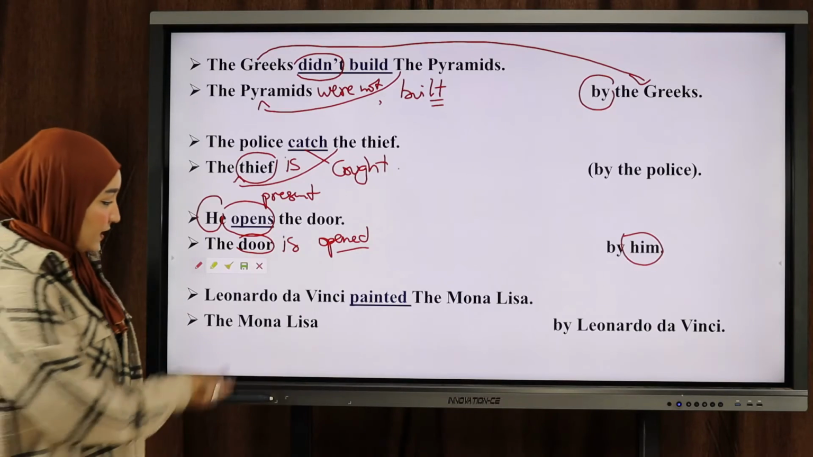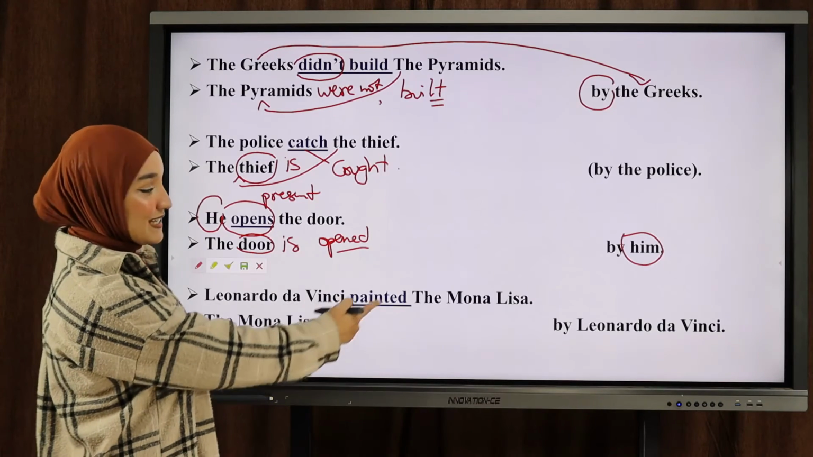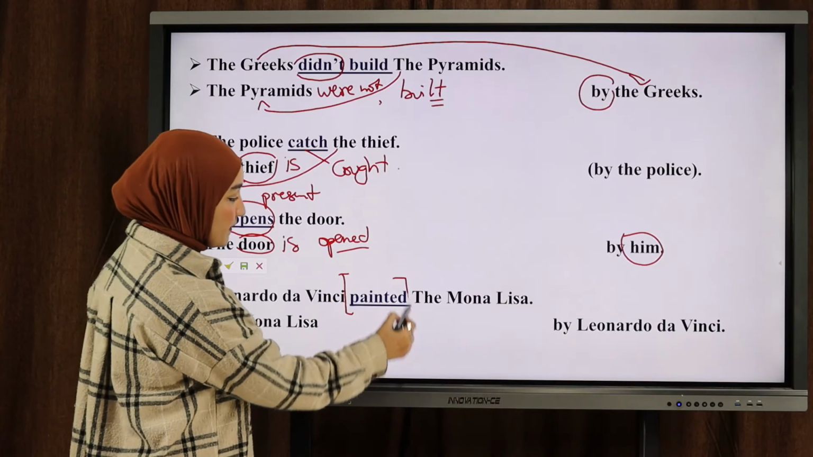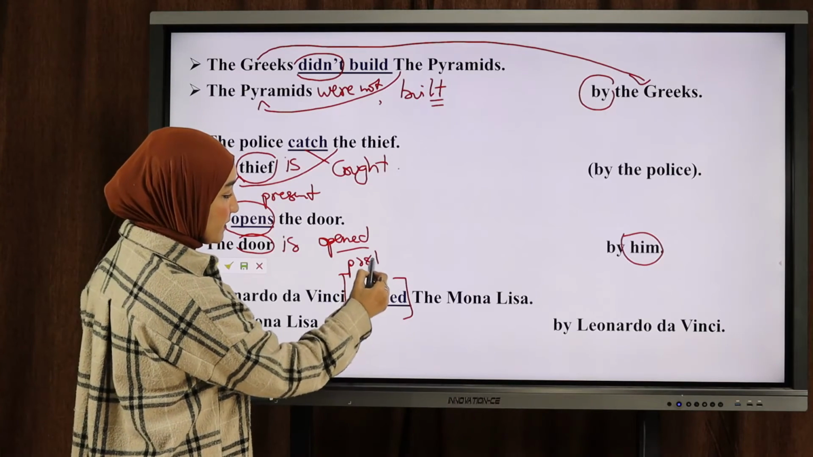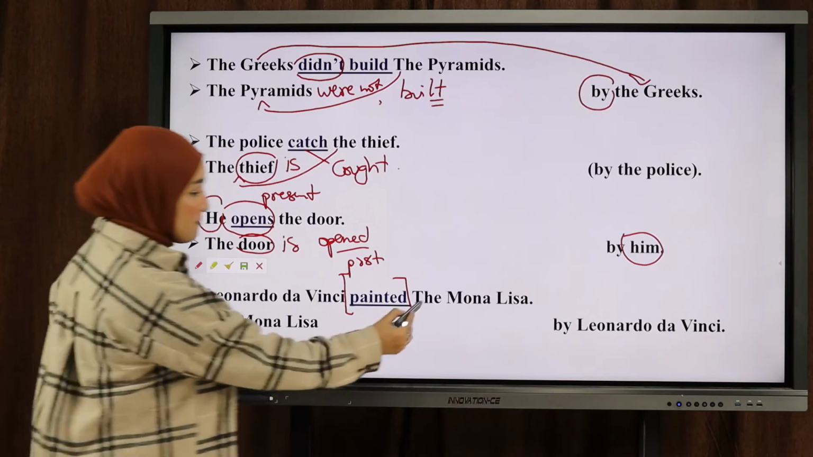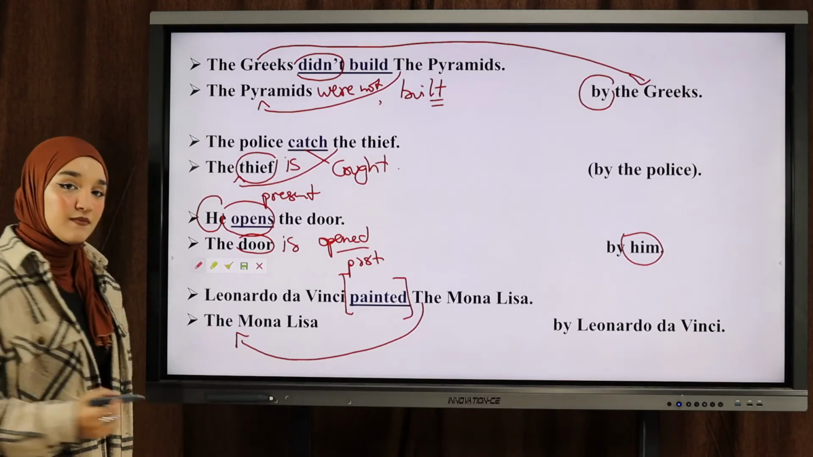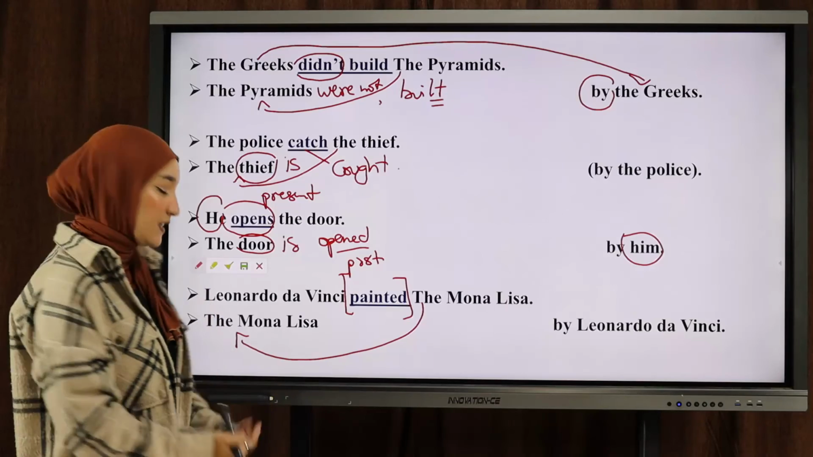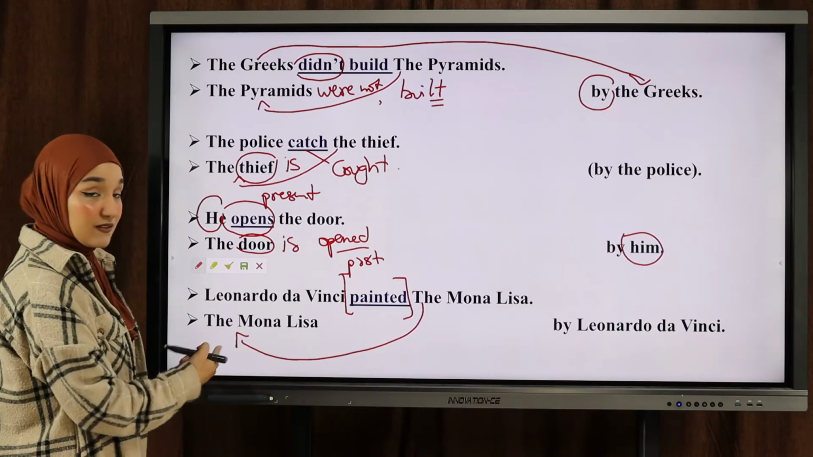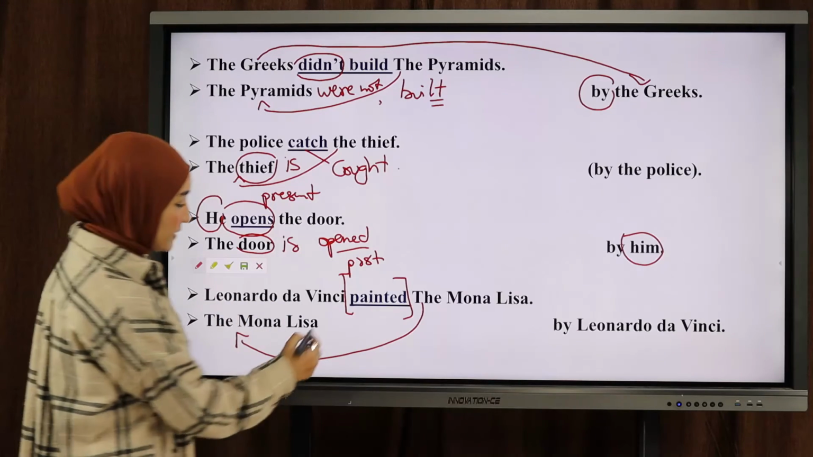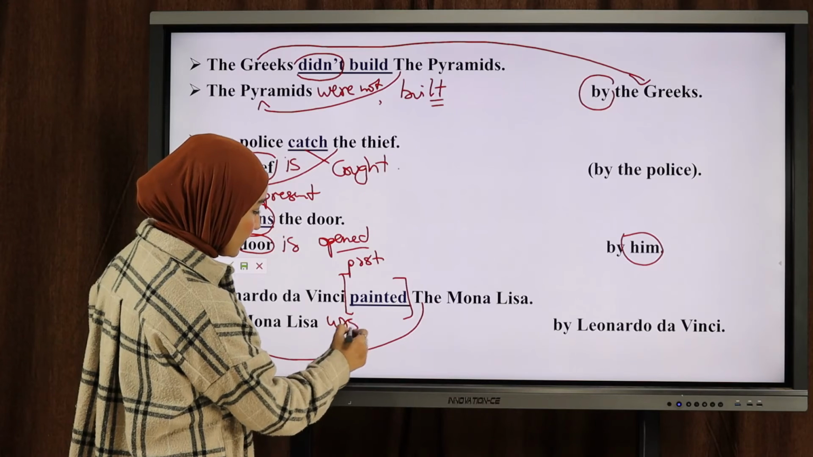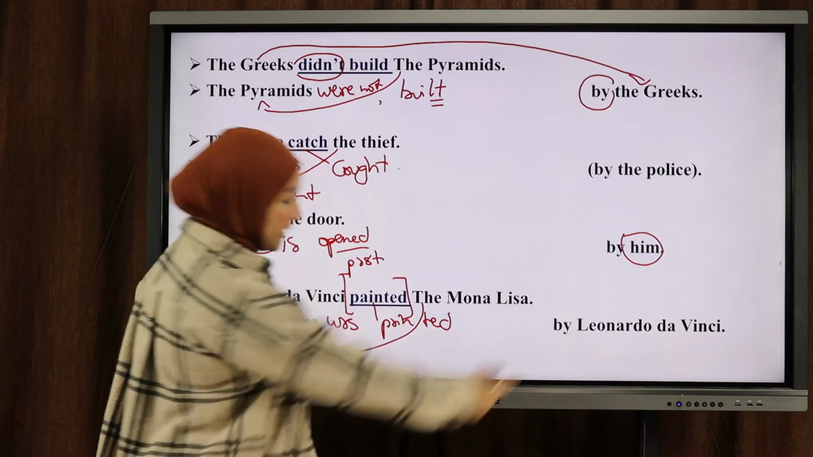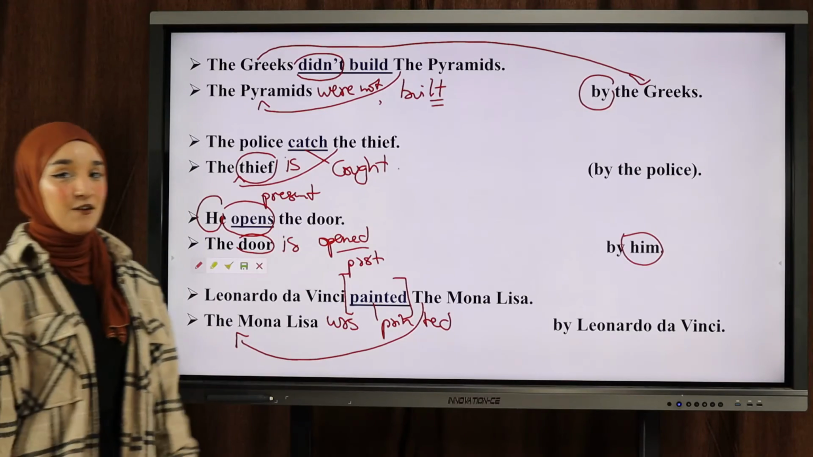The last example, Leonardo da Vinci painted the Mona Lisa. Painted is my verb, and it's in the past tense. So, the Mona Lisa, I'm talking about one painting, one famous painting. So this is in the singular. So the Mona Lisa was painted by Leonardo da Vinci, okay?